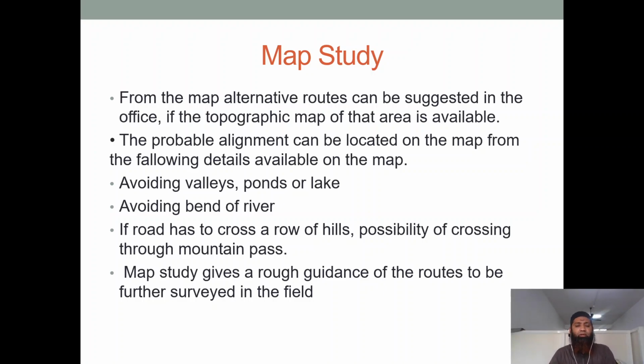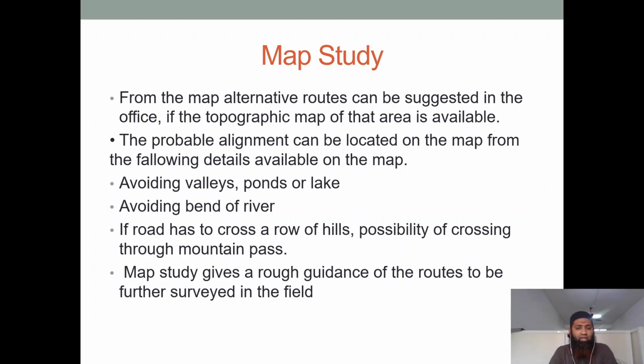Map study. From the map, alternative routes can be suggested in the office if the topographic map of that area is available. If we have a topographic map, we can come up with a suggestion. We can come up with a road pattern that has to be constructed in the related area. The probable alignment can be located on the map from the following details available on the map. As I had told you, probably we can come up with a rough draft. We can see what resources we have, and depending on those resources, we'll be marking the highway.